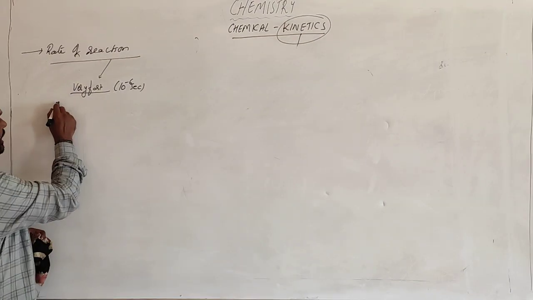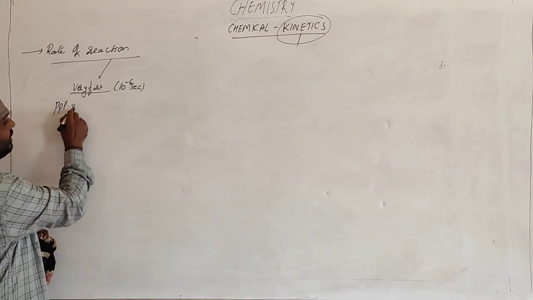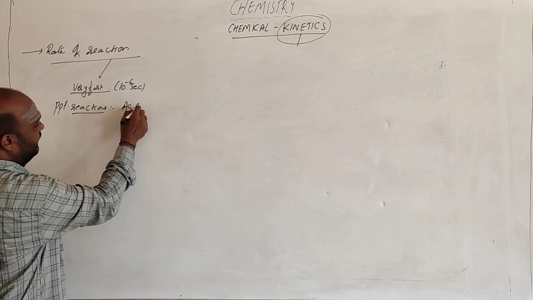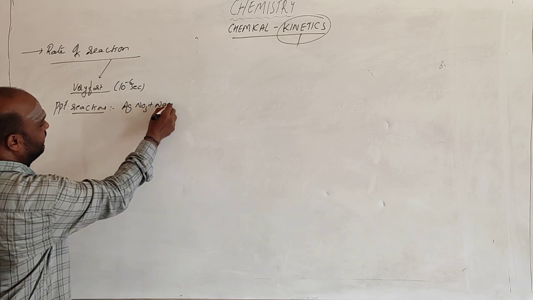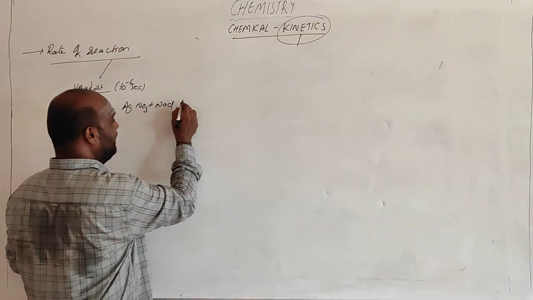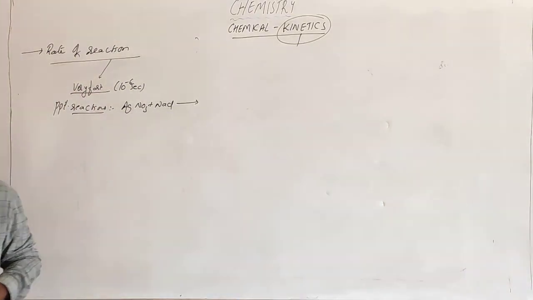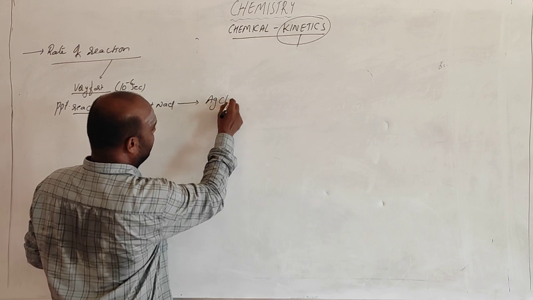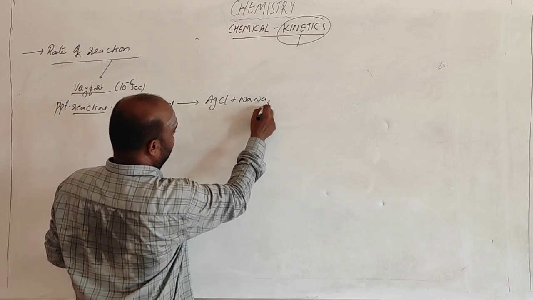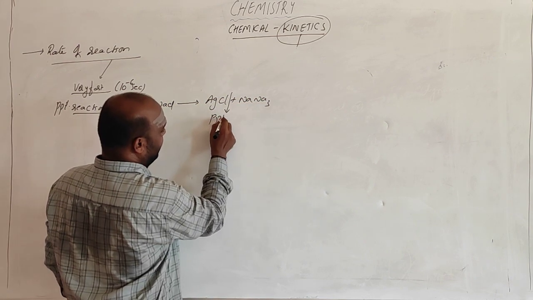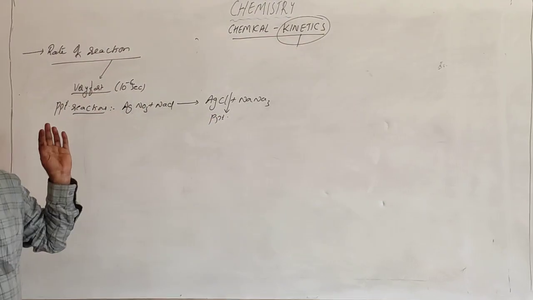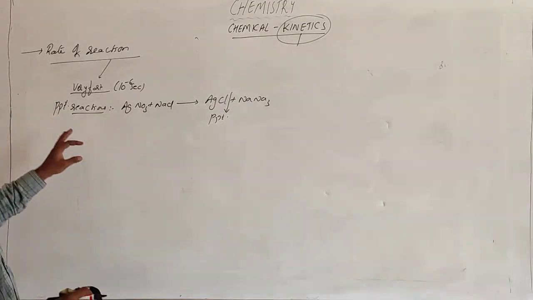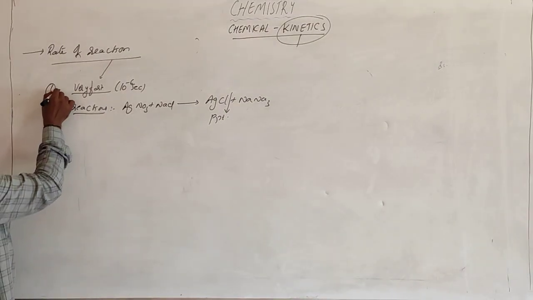For example, precipitation reactions, like AgNO3 plus NaCl. What will we get? AgCl plus NaNO3. AgCl will be formed as a precipitate. Such reactions, which occur very fast within a fraction of a second, where you can even calculate the time, are called very fast reactions.